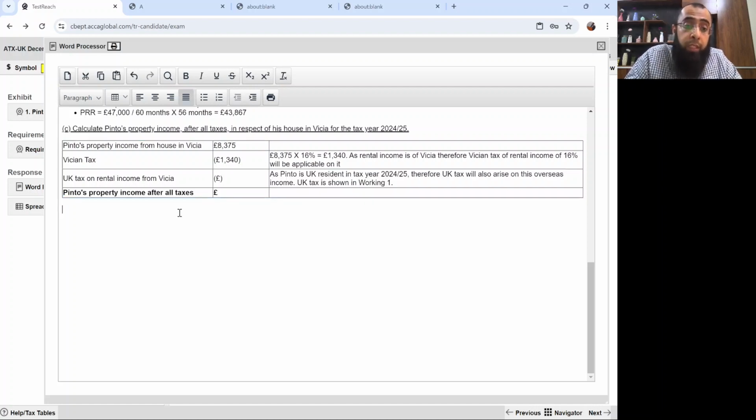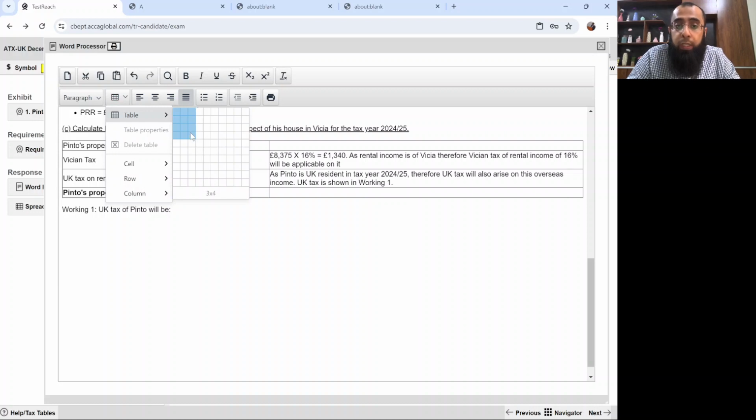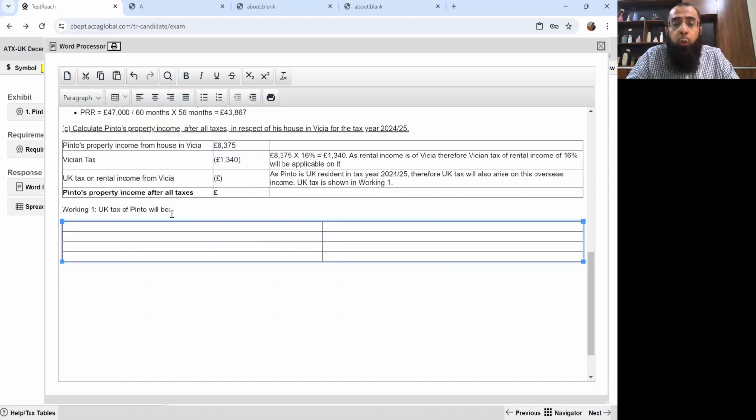So now we need to do the working in relation to UK tax. I want you all to listen carefully while we do this working. One time we'll be calculating UK tax with overseas rental income, and one time without overseas rental income.